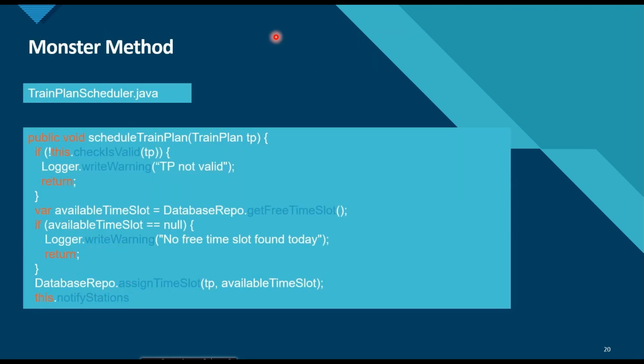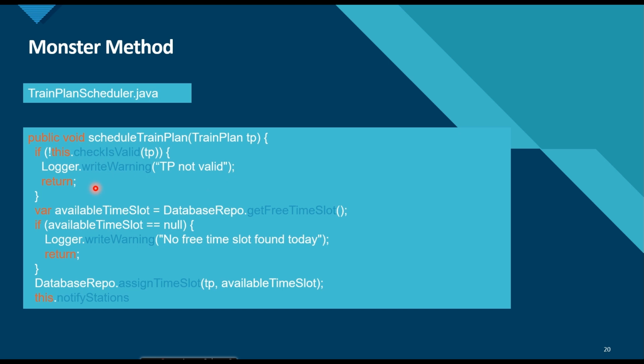So now let's see what we call the monster method. So here is an example of a train plan scheduler. So here we can see we have a method that is scheduleTrainPlan that takes as input the train plan. So here we are first checking whether the train plan is valid or not, and if it is not valid, then we are logging that the train plan is not valid.